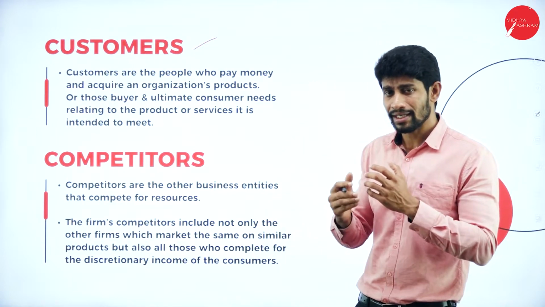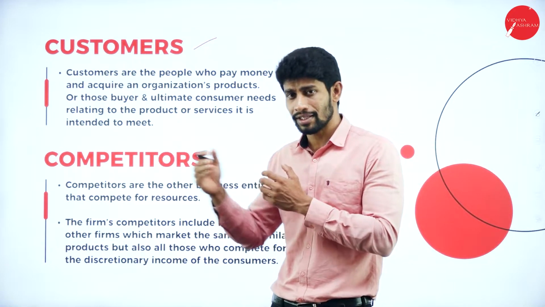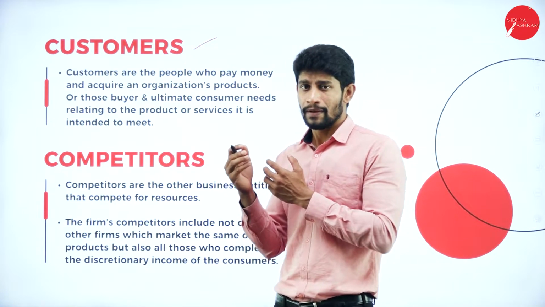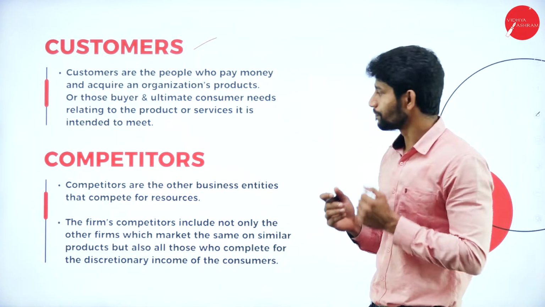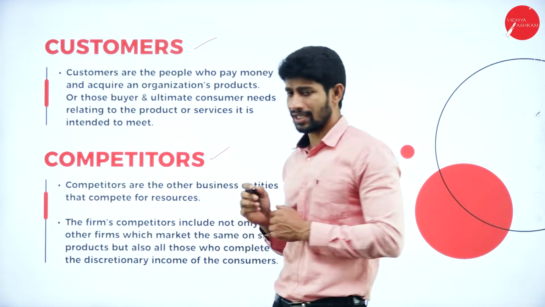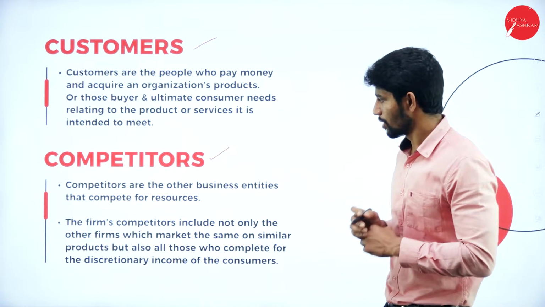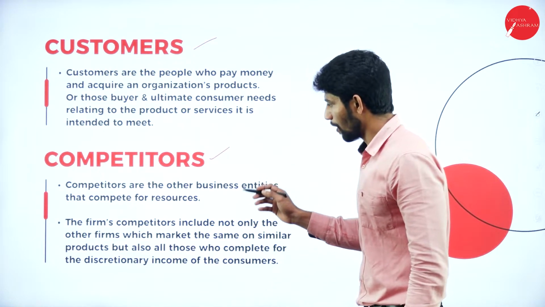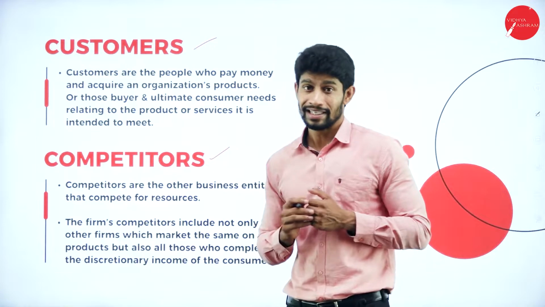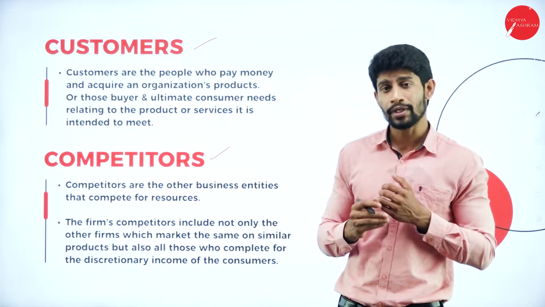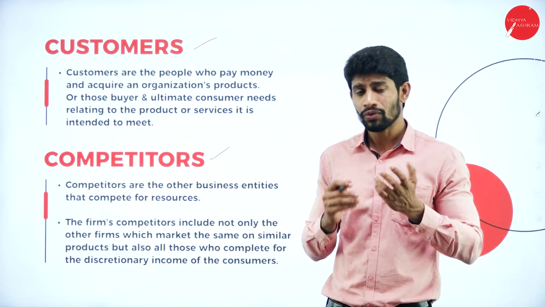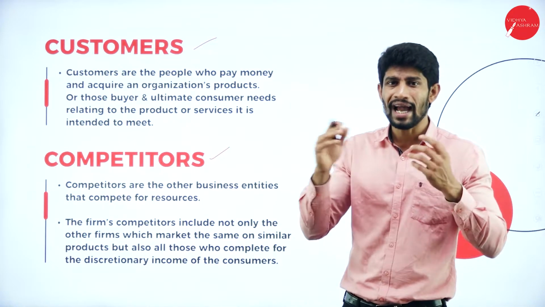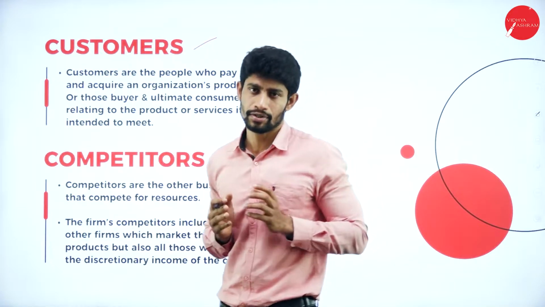So the buyer, the customer, as well as the seller, these two parties have a direct relationship with respect to our business. Competitors. The second factor is competitors. Competitors are the other business entities that compete for resources. Yes, so we should have competitors, then only we will be thinking very productively, we will be thinking very uniquely. If we don't have competitors, what will happen?